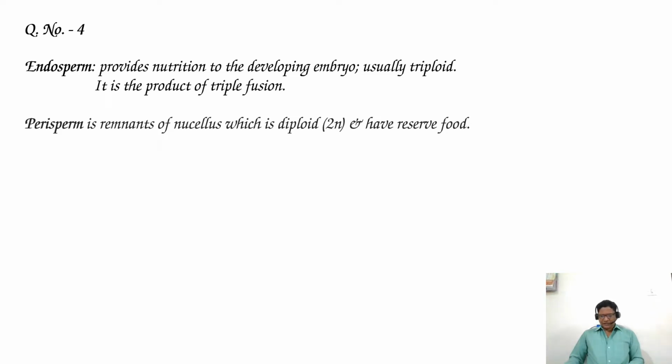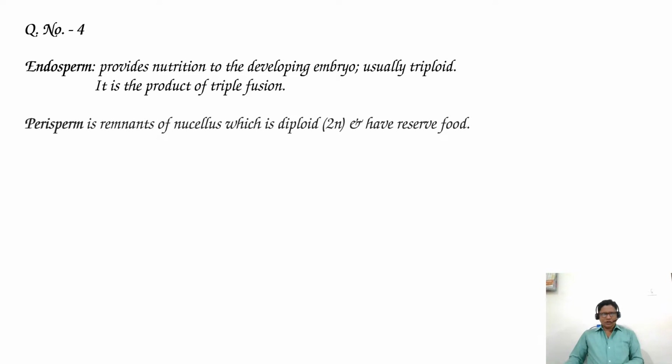So the question is the common feature between endosperm and perisperm. Endosperm is in triploid condition and perisperm is diploid. It is not a common feature. Endosperm is due to triple fusion, fusion of male gamete and secondary nucleus, that is two nuclei are fused to form secondary nucleus, two nuclei plus male gamete, third nucleus, three nuclei are fused, that's why it is triple fusion.